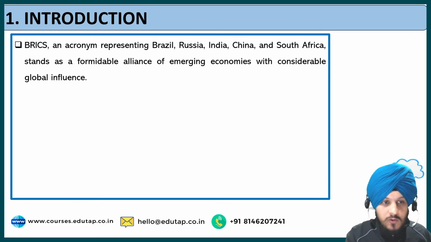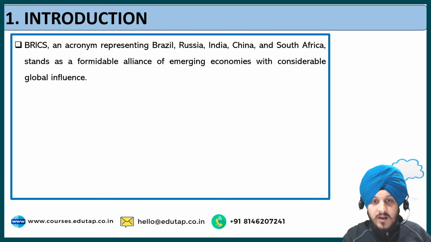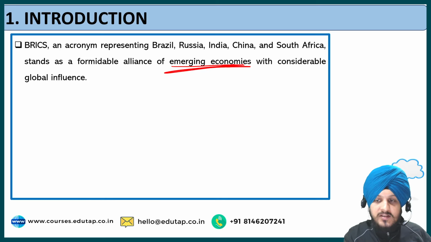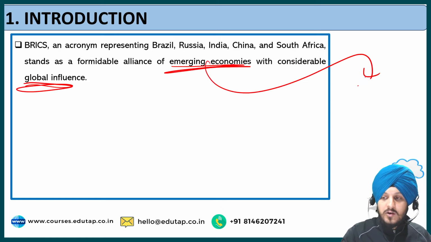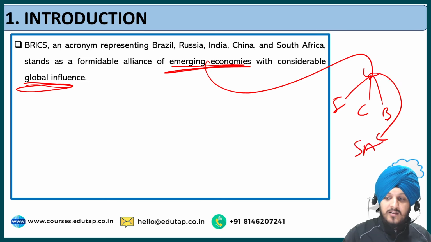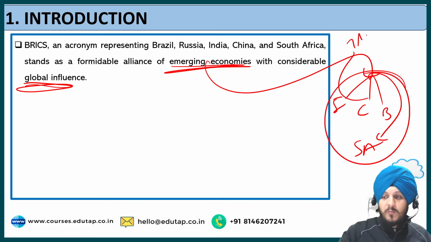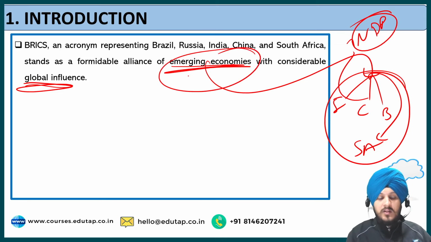Let's see. So the BRICS, an acronym representing Brazil, Russia, India, China, and South Africa, stands as a formidable alliance of emerging economies with considerable global influence. So it represents the voice of emerging economies such as India, China, Brazil, South Africa. We have already discussed the New Development Bank, one of the reasons also. So it represents the voice of emerging economies with a certain type of global influence. So this is what we can start our introduction with.